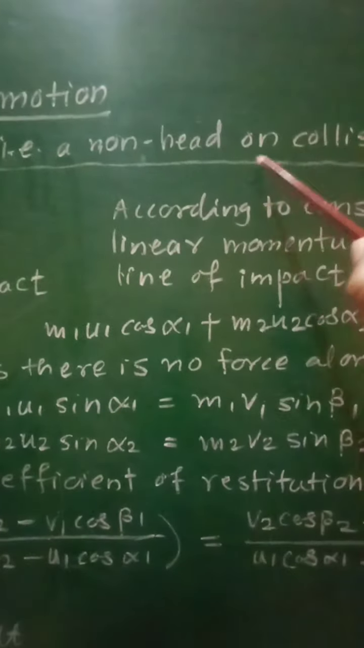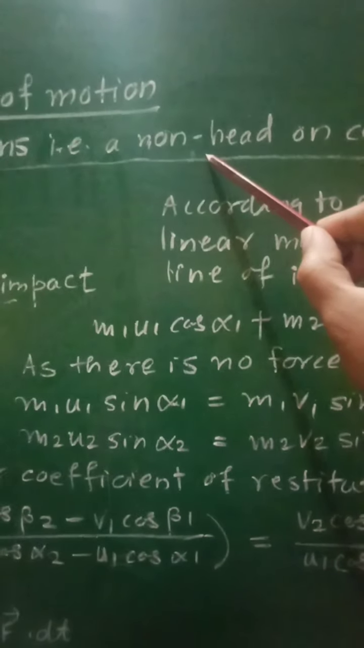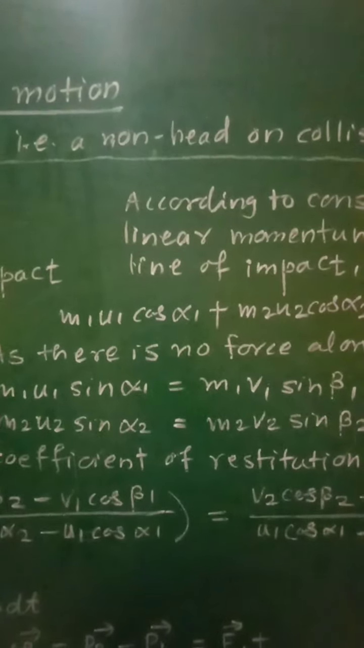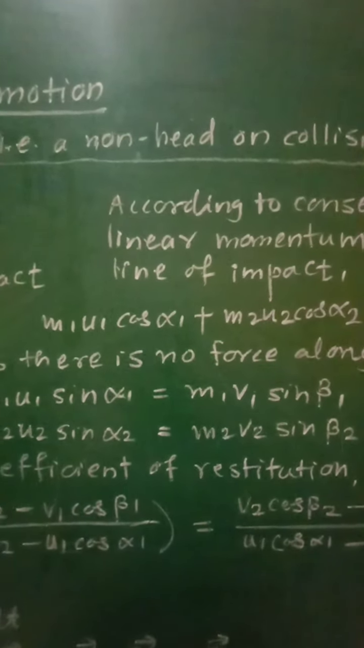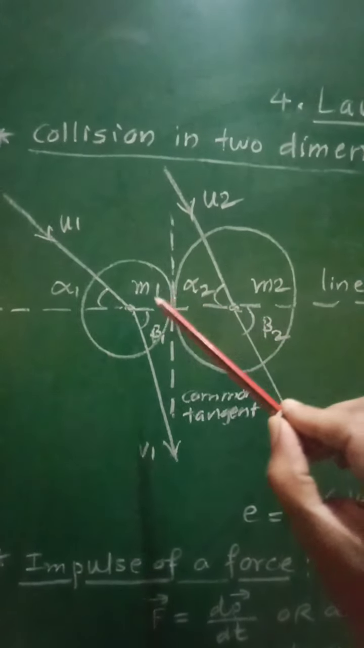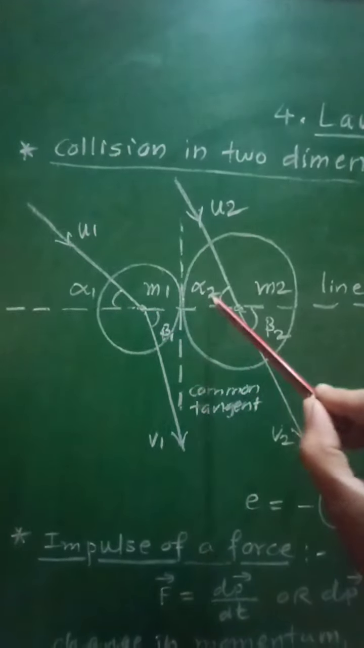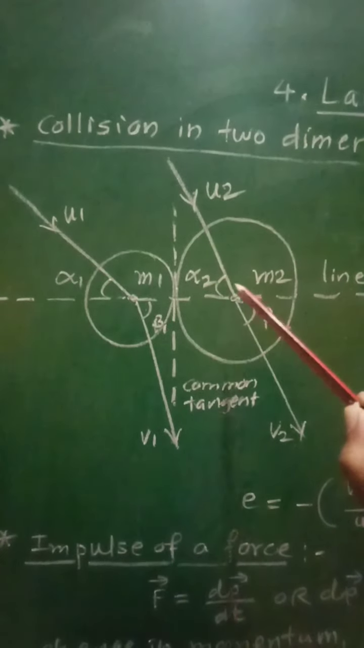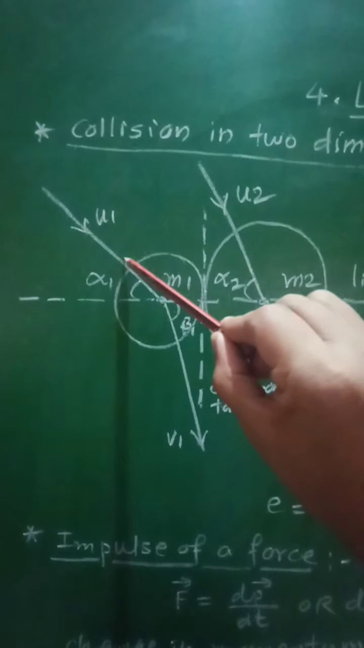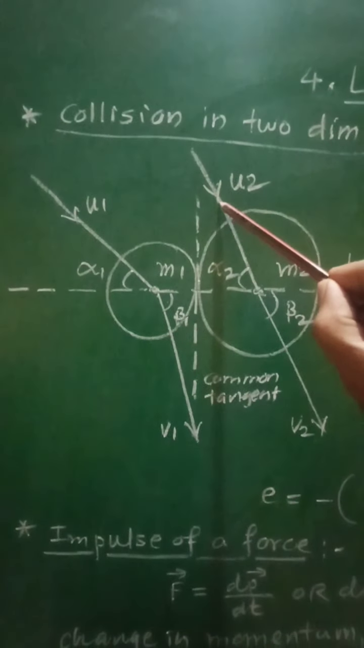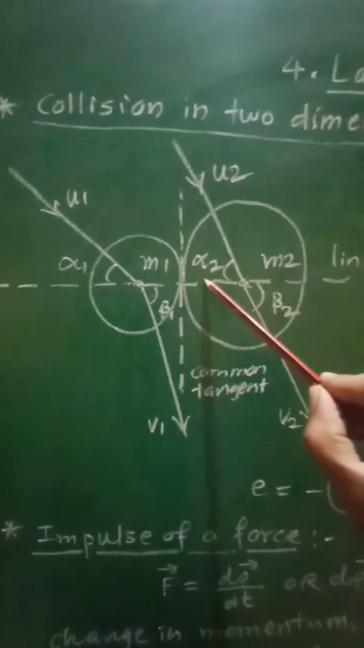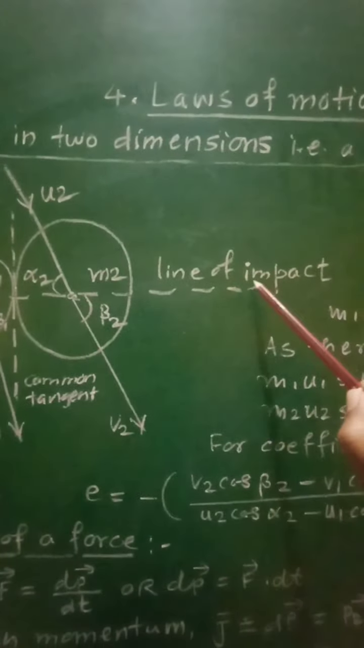As it is a non-head-on collision, the initial velocities and final velocities of the two colliding bodies will not lie along the same line, and therefore let us consider the non-head-on collision between the two bodies having their masses m1 and m2. Now these two bodies are moving with their initial velocities u1 and u2, which make angles alpha 1 and alpha 2 with this line of impact.